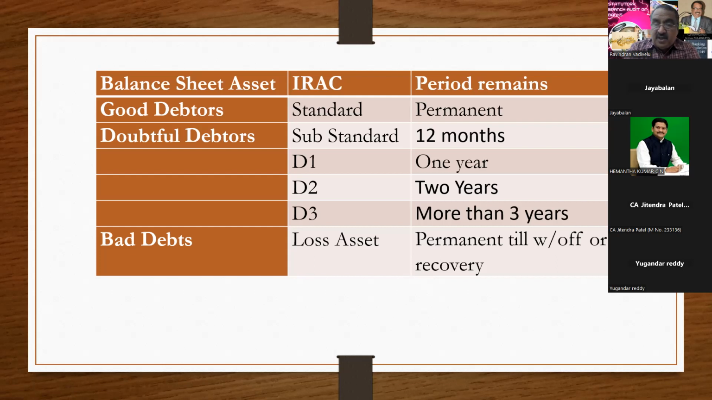So standard, substandard, D1, D2, D3, loss asset. Here, one has to see that in substandard they mention the word 12 months, and against D1 they mention the word 1 year. What is the difference between 12 months and 1 year? You can tell.